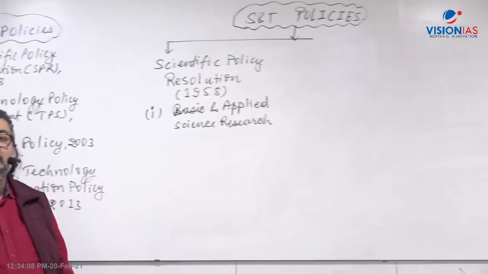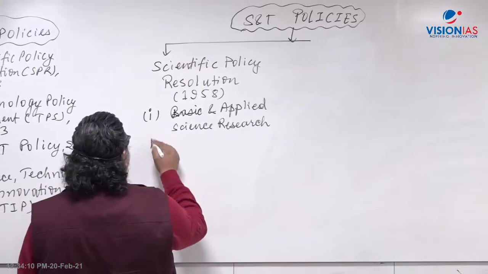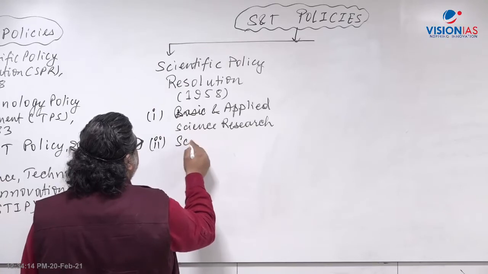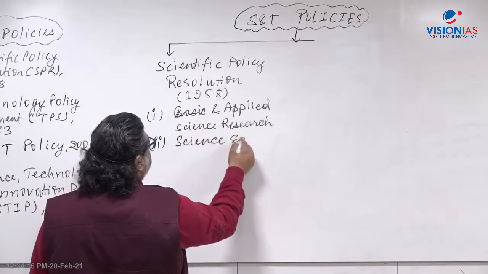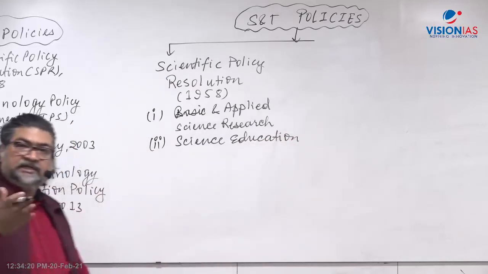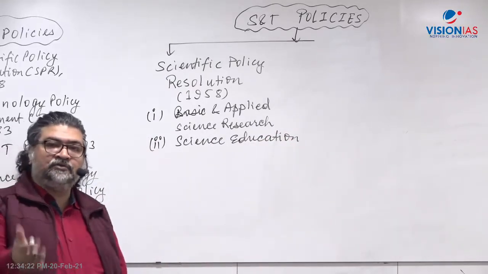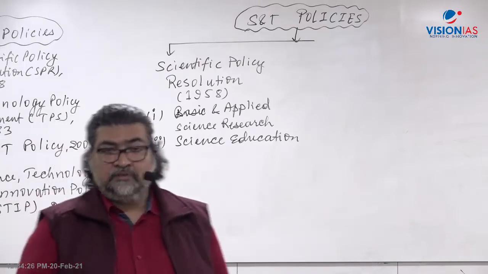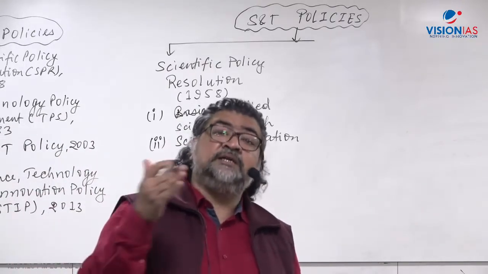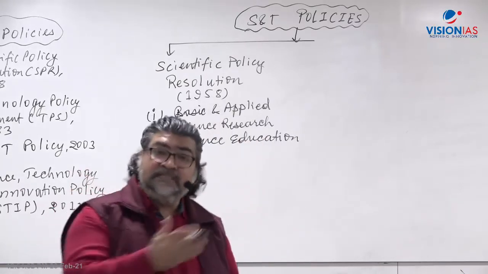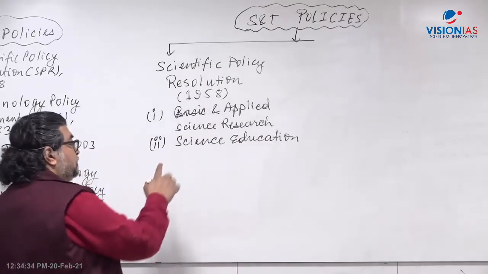Second was education, science education. Like you know that after independence, we set up IITs, Indian Institutes of Technology, right? We had a number of medical colleges and universities. We have a number of engineering colleges, regional engineering colleges were set up. Various universities started teaching science programs there. So science education was given emphasis.